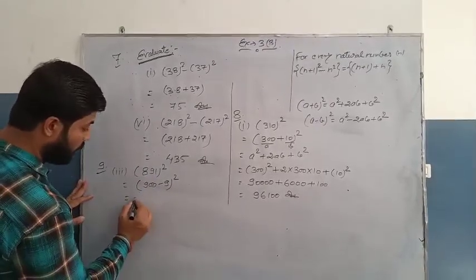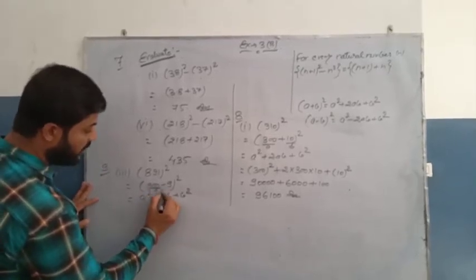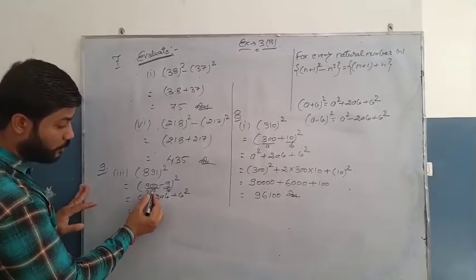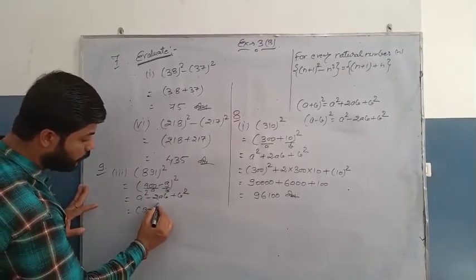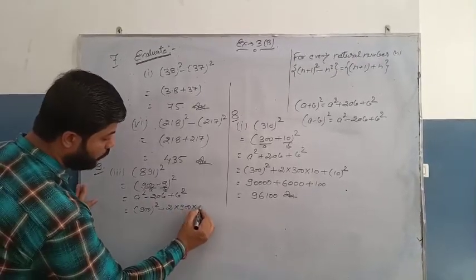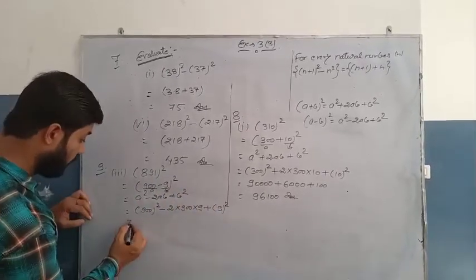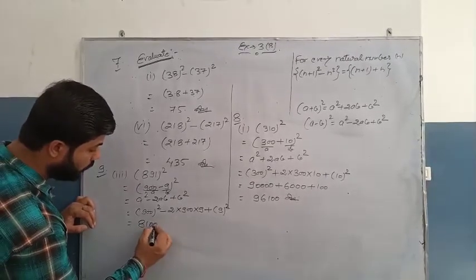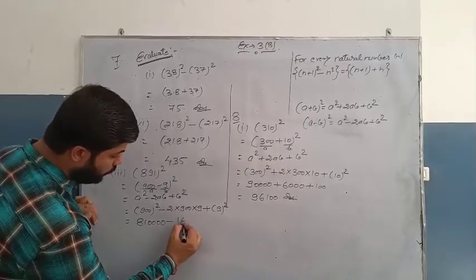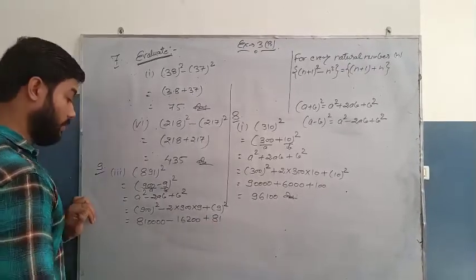So we have to use the formula a square minus 2ab plus b square. Now 900 is a and 9 is b. Okay. So we will put the value: 900 square minus 2 into 900 into 9 plus 9 square. Right? 9 9s are 81, 0 0 0 0, minus 9 2s are 18, 18 9s are 162, 0 0, plus 9 9s are 81.